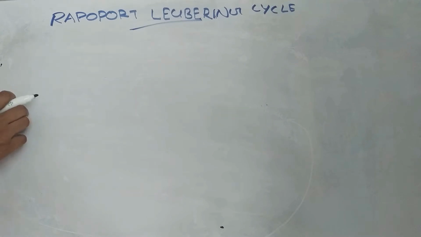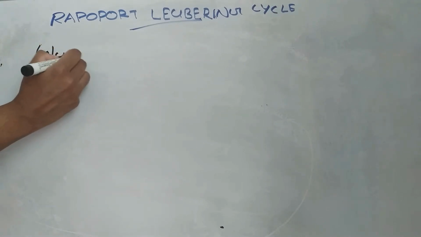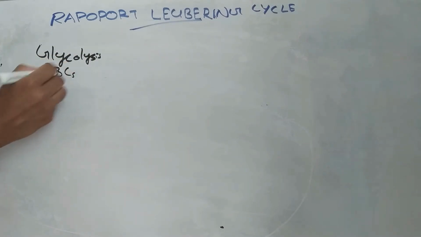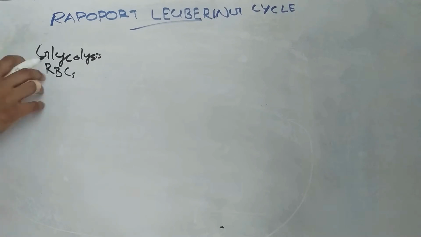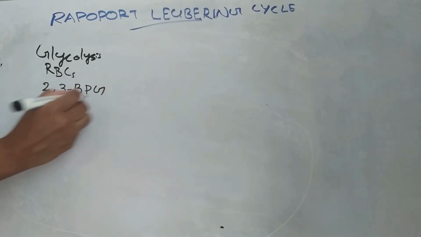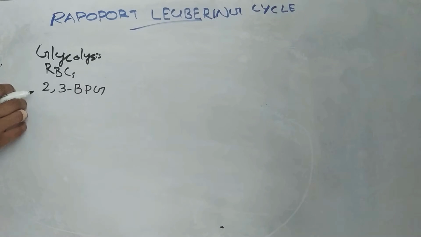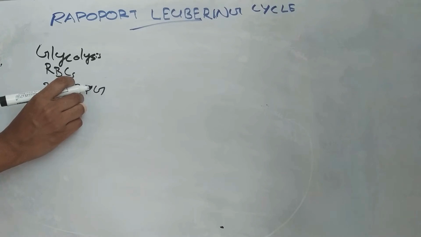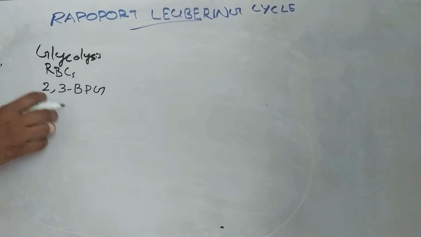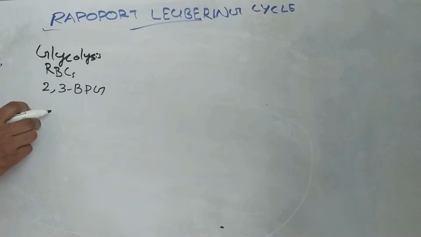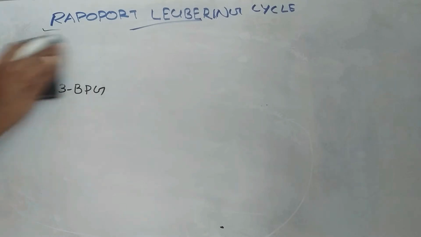It is a supplementary pathway to glycolysis. It occurs in RBCs or erythrocytes. This Rappaport-Lubering cycle maintains a high steady state concentration of 2,3-bisphosphoglycerate. This 2,3-bisphosphoglycerate is produced by a diversion in the glycolytic pathway. This diversion in the glycolytic pathway is known as the Rappaport-Lubering cycle. So let's see the pathway.